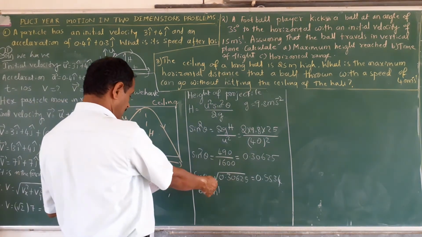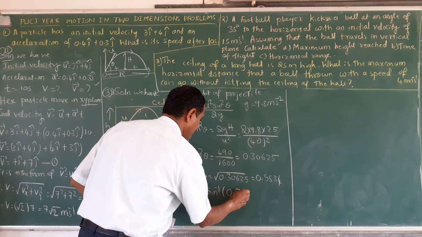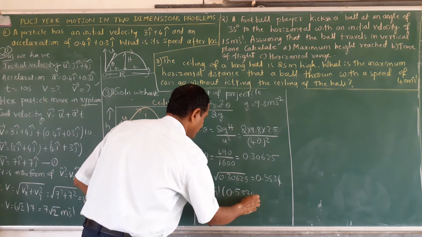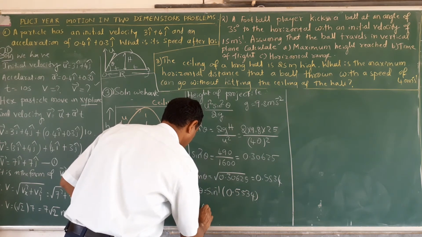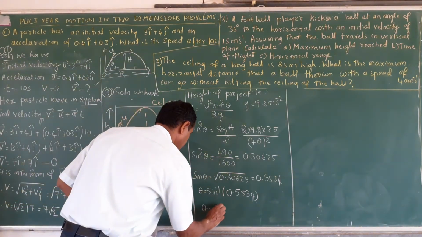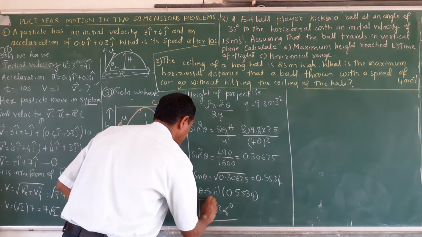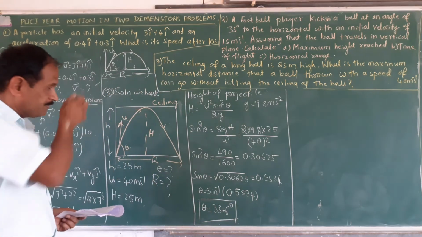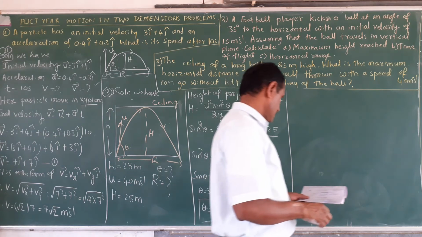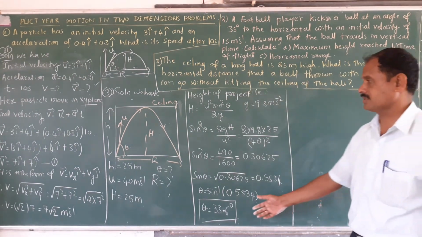Sin inverse of 0.5534. Now theta is equal to, you calculate with the help of this table, 33.6 degrees. This is the angle of the projection. You got the angle of the projection.